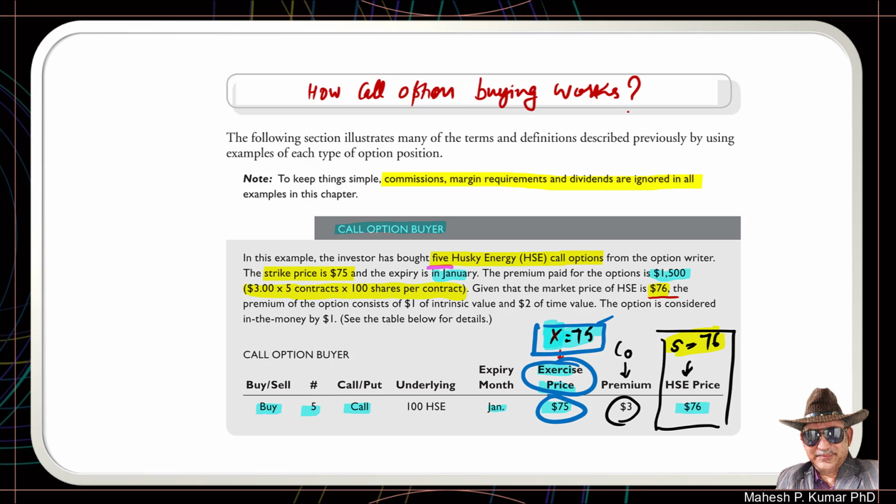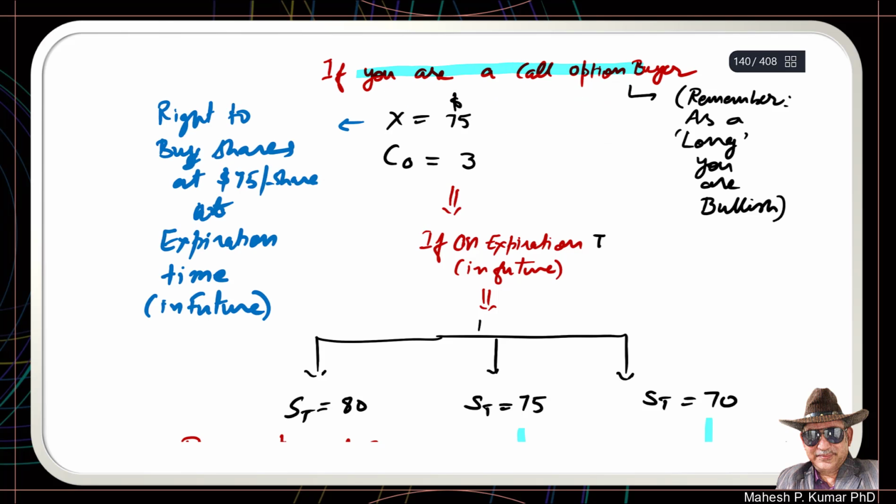Suppose you are the call option buyer, and let us do the mathematics. If you are a call option buyer, remember that we are long on this situation. You are long and you have a bullish outlook about this share. And you have the right to buy these shares at $75 per share because this is the exercise price or strike price, and you have to do it at the expiration time in future.